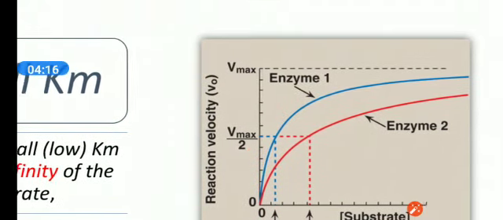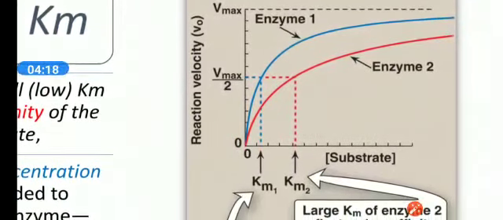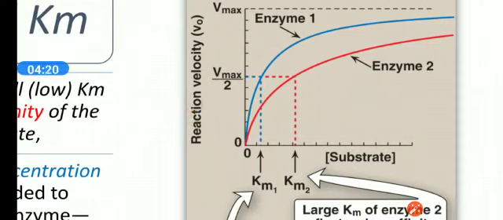On the y-axis, we are dealing with the velocity of reaction, and on the x-axis, with the substrate concentration. At half Vmax, we find the value of Km, which is the substrate concentration value that gives us half Vmax.